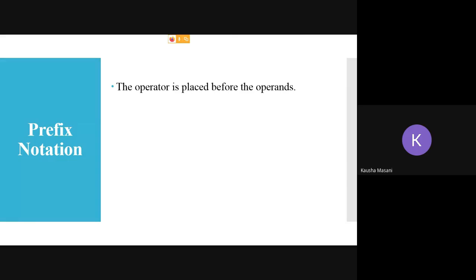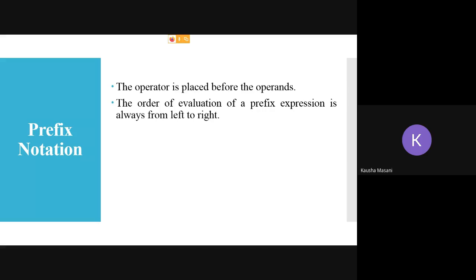The operator is going to get placed before the operands. In postfix, you are placing it after the operands. Here, as the name suggests, it is prefix. So, operator before the operands. Order of evaluation remains the same, from left to right. For example, the simplest one, A plus B star C. So it is evaluated as plus AB.